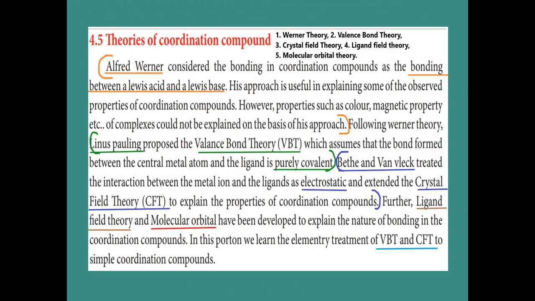In Werner theory, the bonding between the central atom and the ligands is considered a Lewis acid and Lewis base interaction. The next theory is valence bond theory. It was proposed by Linus Pauling. It assumes that the bond between the central atom and the ligands is a purely covalent bond.